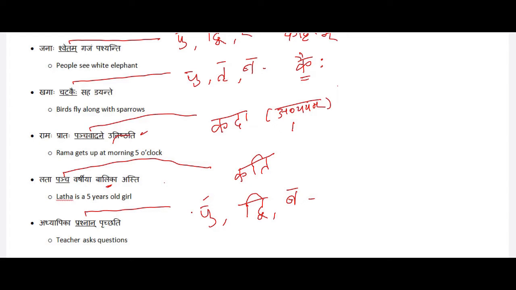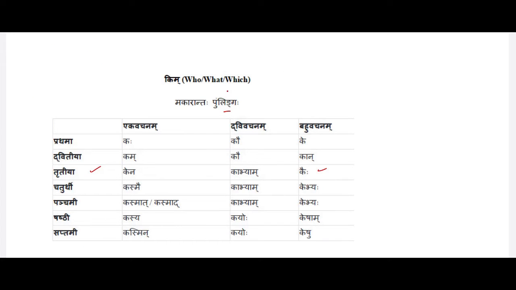Let's look at the table, but again I'm repeating, this table has to be memorized. Just for the sake of understanding, I'm displaying this table. We have Pullingam, Dvitiya Bhakti, and what is the word given under Bahuvachanam? Dvitiya Bhakti, it is Kan.